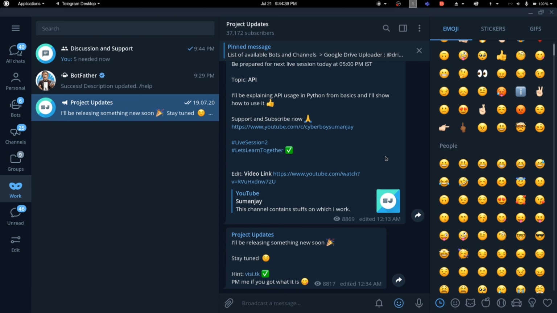Hello everyone. Today I will be unveiling my new project, which I already informed about on my Telegram channel. I also gave some hints, and many people were able to guess it correctly. The first hint was to send a post request to this URL which I gave in the hint. And the second hint was much easier, and many people guessed it using this.